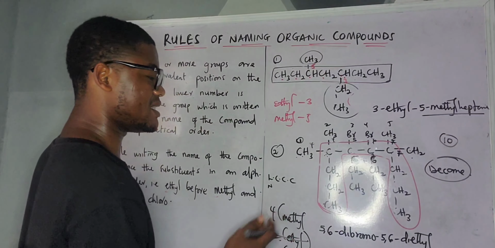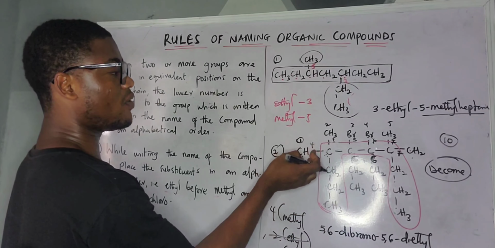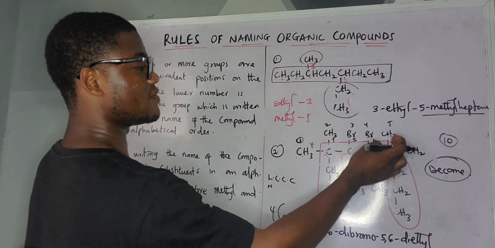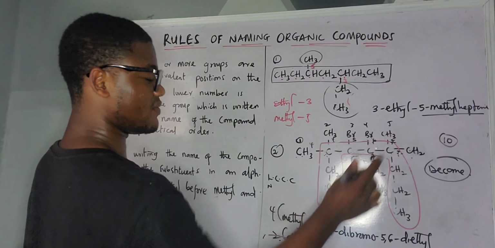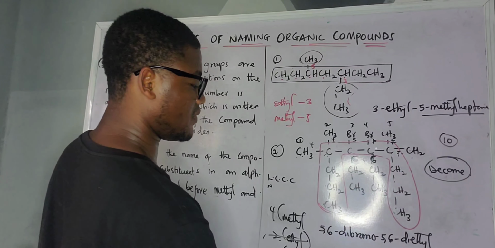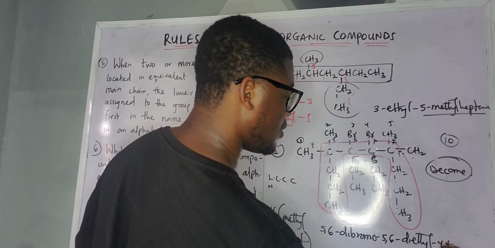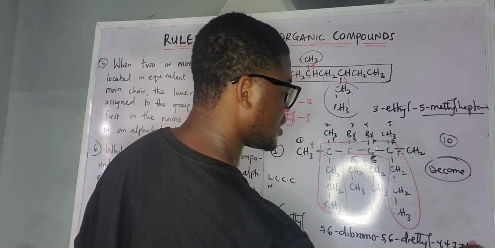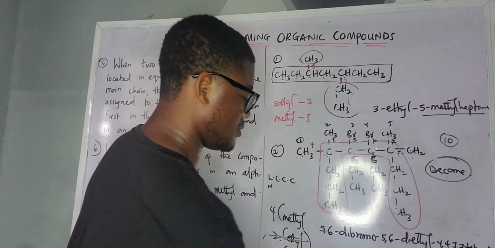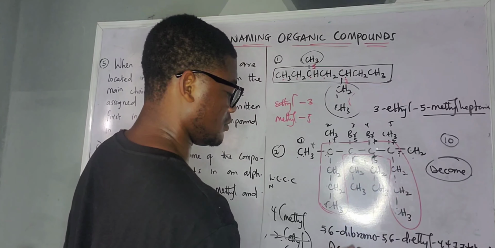So the last one is methyl. What do we have here? We have 4 methyl. So 1, 2, 3, 4. We have it at 4, 4, and then 5, 6, 7. So these 2 are attached to 7 now. 7, 7. So we have tetramethyl. So we can say it's 4, 4, 7, 7, tetramethyl. The longest chain is decane. So as simple as that.